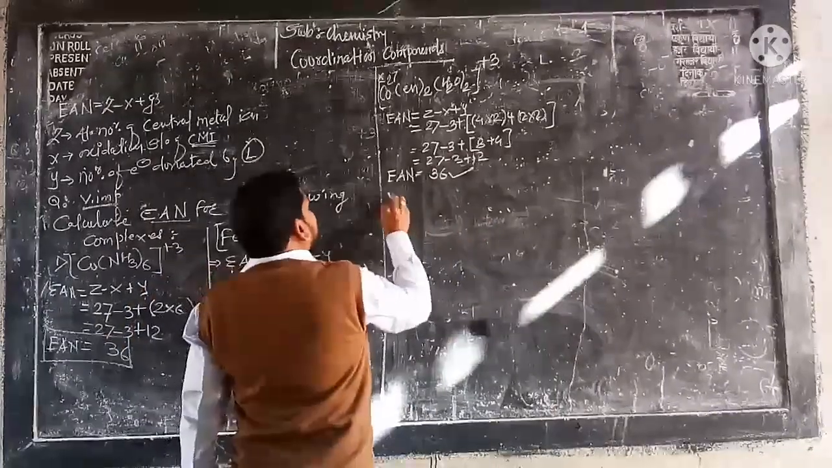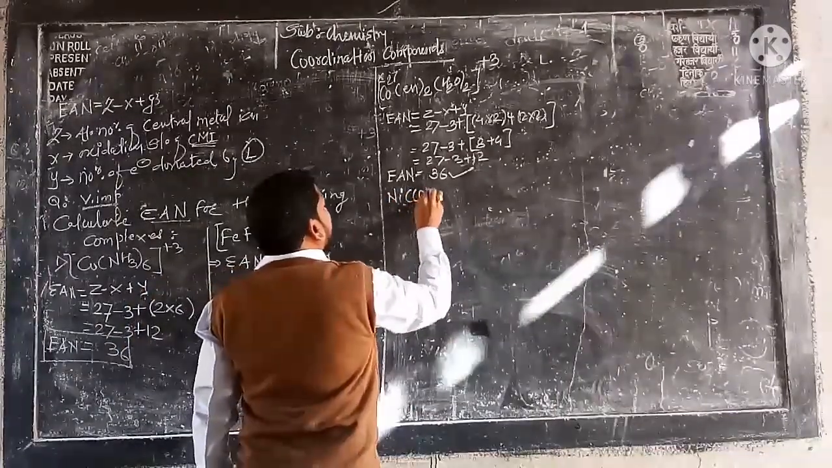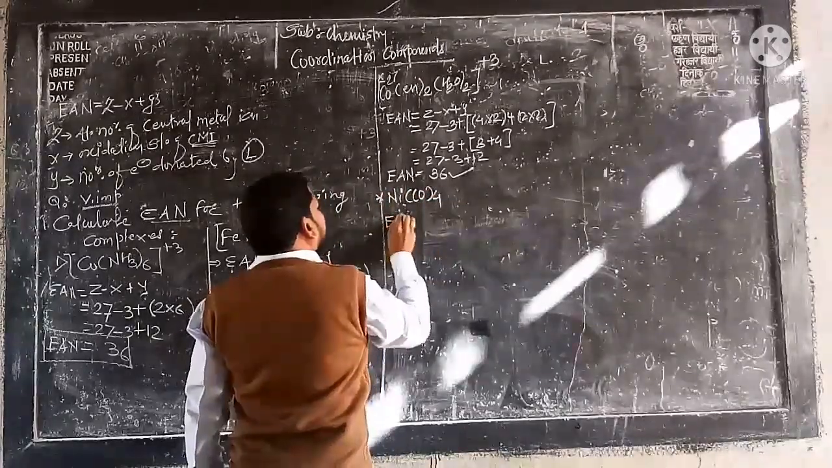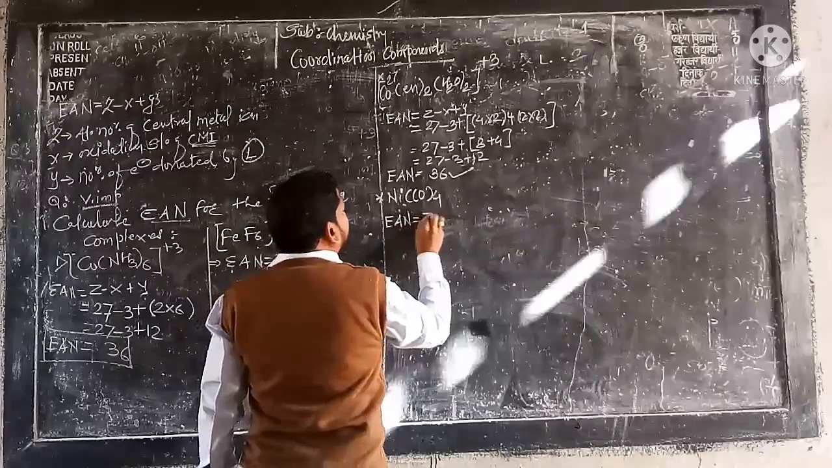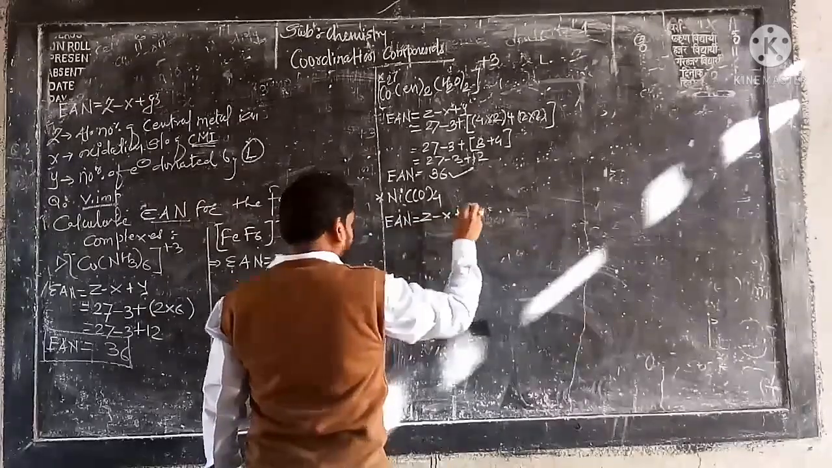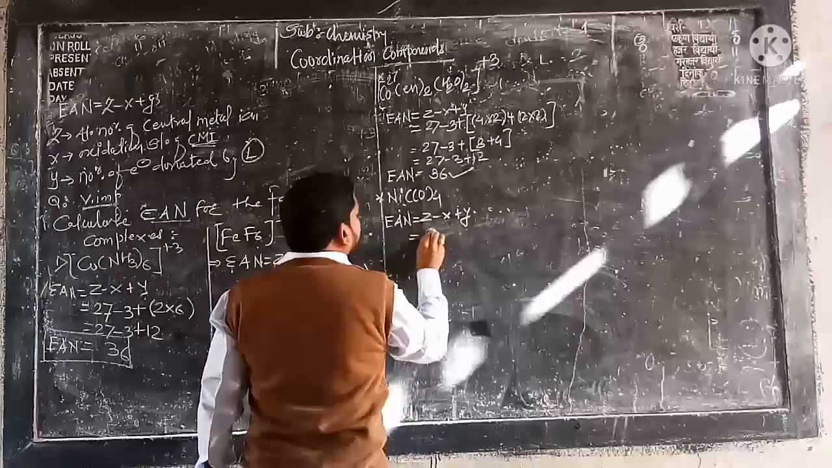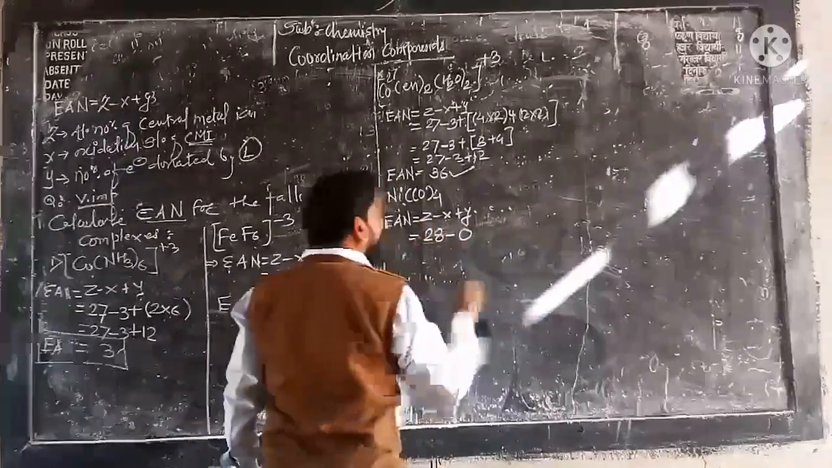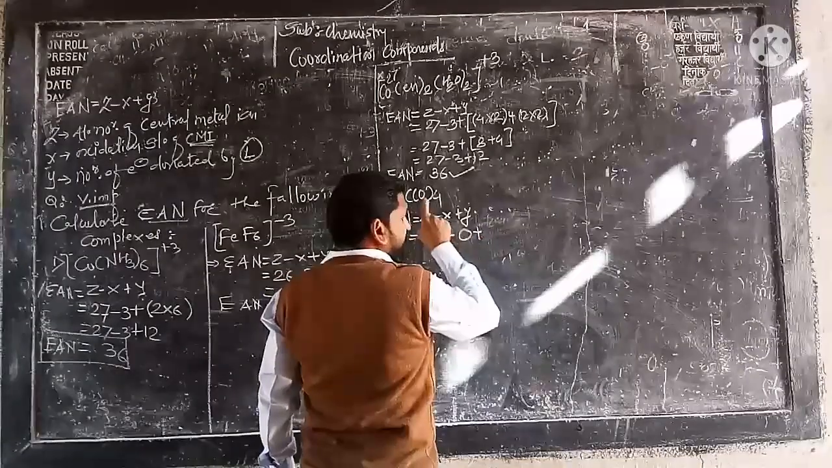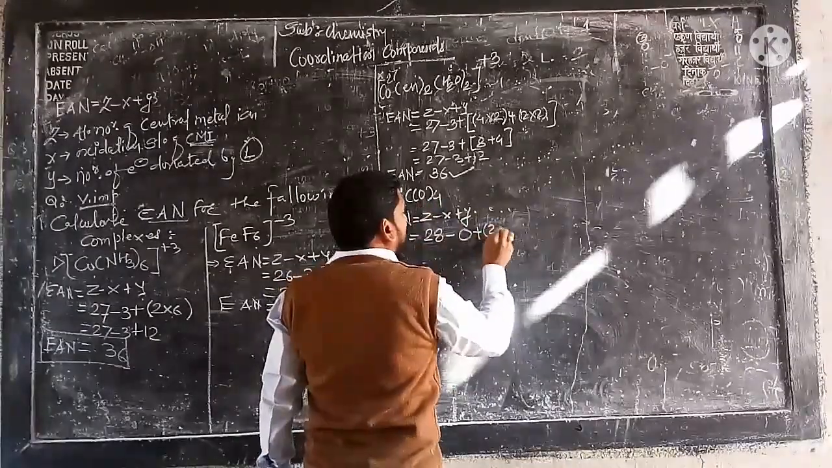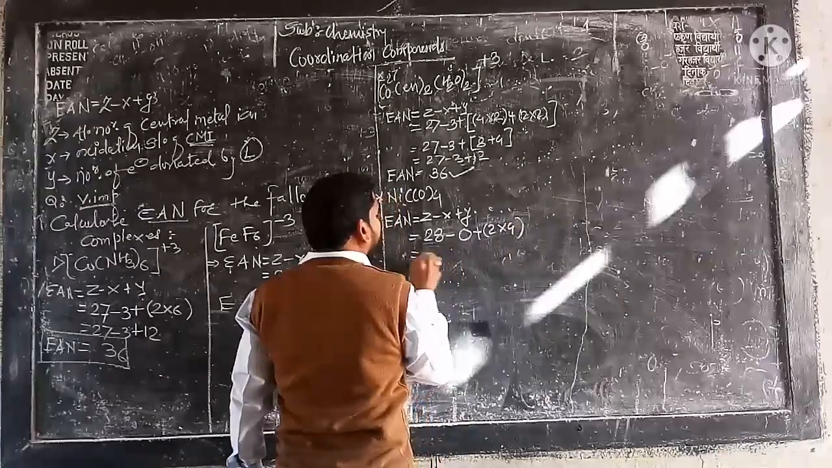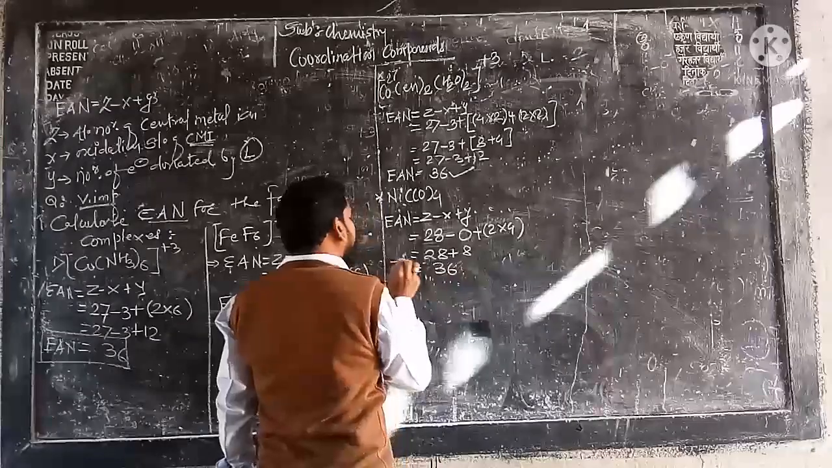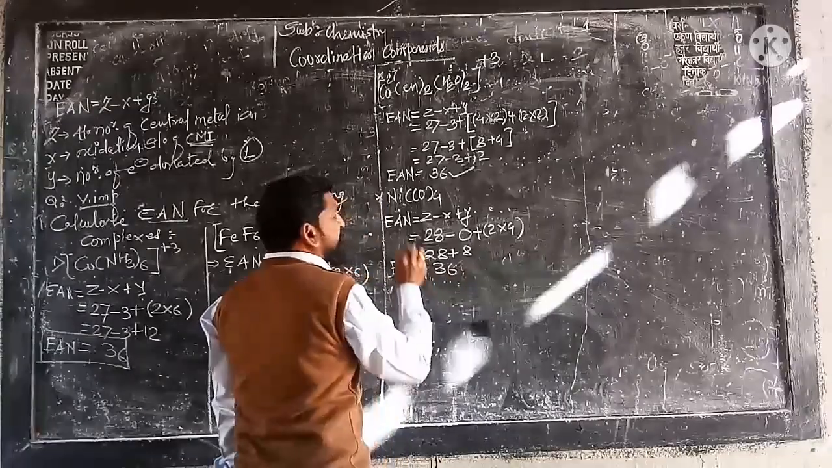Okay, again let us take another neutral complex, Ni(CO)4. So what happened here? Effective atomic number will be equal to Z minus X plus Y. What is Z? Atomic number of nickel is found to be 28, minus oxidation state of nickel here is 0, plus carbonyl monodentate ligand 4 into 2. So it will become 28 plus 8 and total will be again 36. So in this way effective atomic number is calculated.